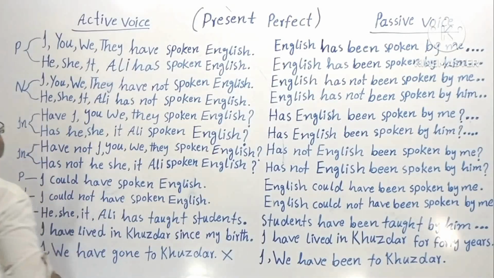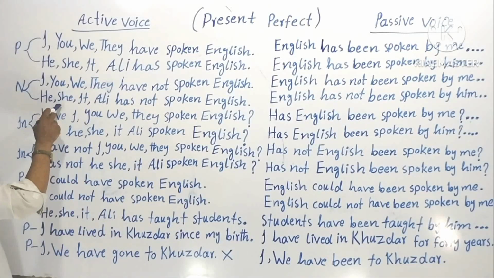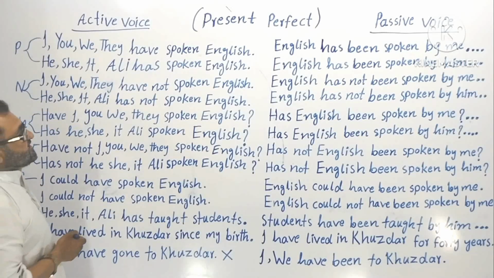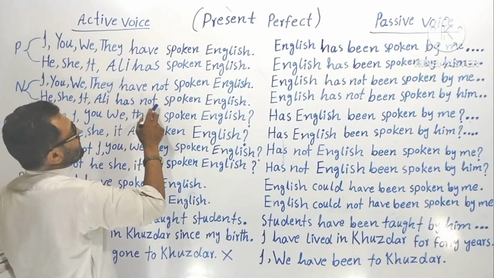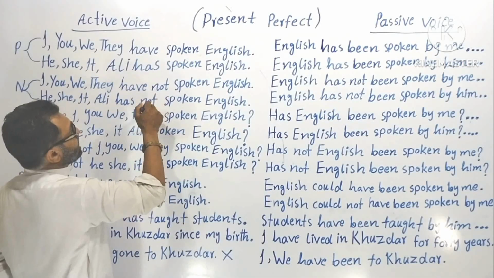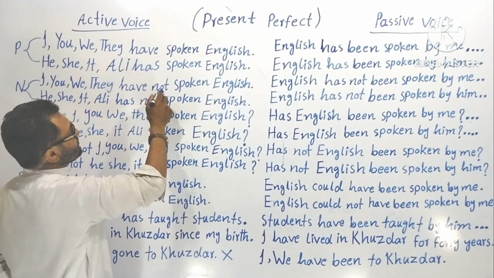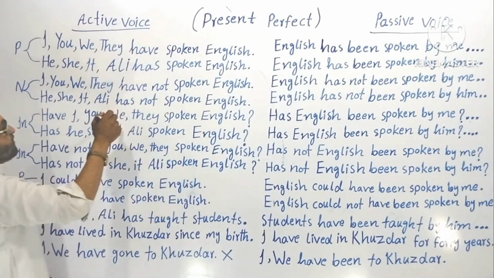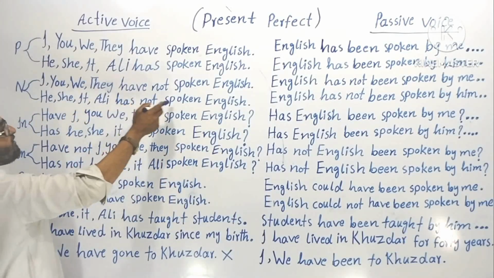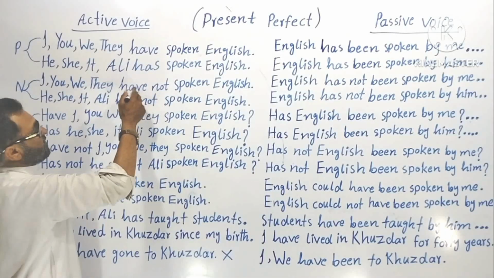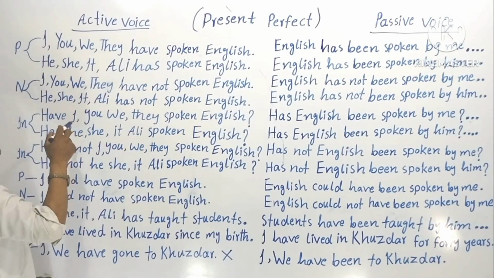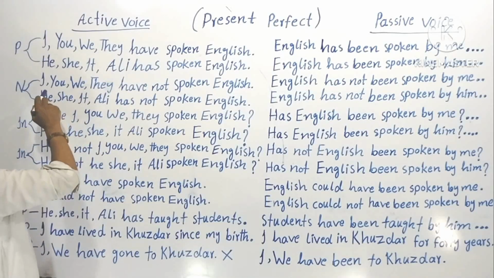Now let's go to the negative sentences. The sign of a negative sentence is this: in between the helping verb and the main verb, this word "not" comes. Understood? Not. You have to put this "not" in between the helping verb and the main verb. Now we'll read them for you. You will understand them easily.